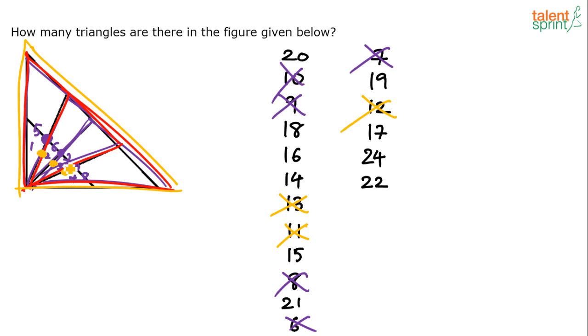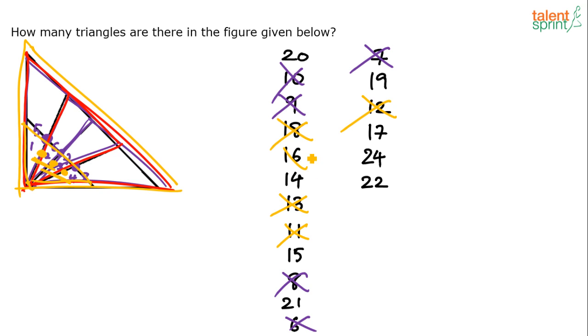So already we have got 14. 14 plus 3, 17. Then the combination of 1, 2, 3 is one triangle. Combination of 2, 3, 4 is another triangle. So 14 plus 3, 17 plus 2, 19. And then 1, 2, 3, 4. Combination of 1, 2, 3, 4 is one more triangle. So 14 plus 3, 17 plus 2, 19 plus 1, 20. 20 triangles. We have already got 20.